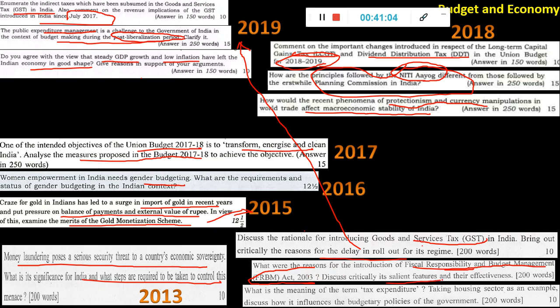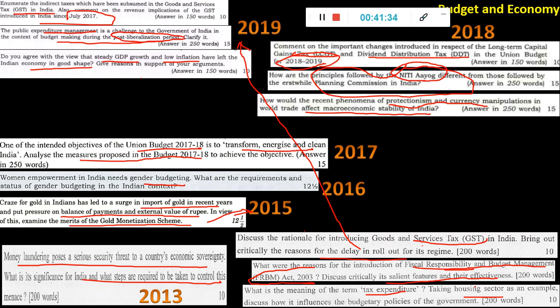Discuss critically its salient features and their effectiveness. Our students, I have given detailed notes. Please study from that. Again, a question is expected. What is the meaning of the term tax expenditure? Okay, taking the housing sector as an example, discuss how it influences the budgetary policies of the government. So this one, I think in that year's budget, a chapter was there. Okay, that is why it was asked just like this, but it cannot repeat the same way. If it is again coming in the Economic Survey in similar form, it will come. Okay, else they will not ask like this.